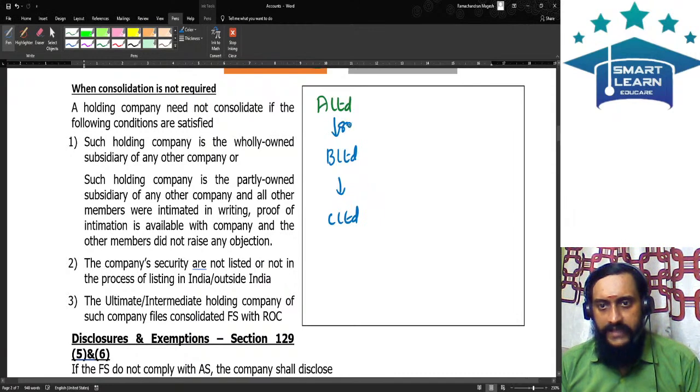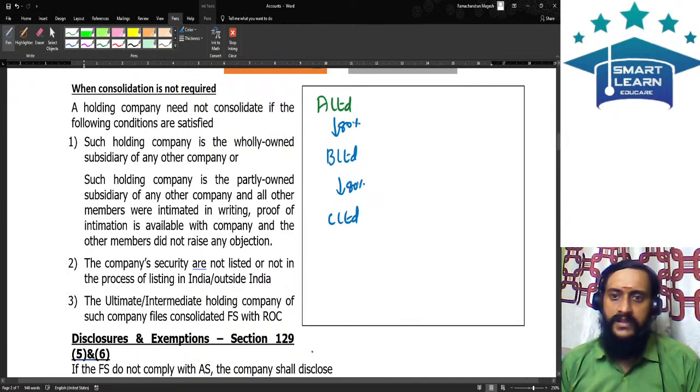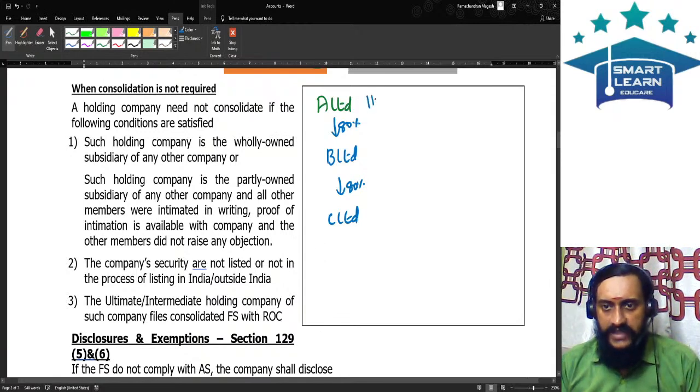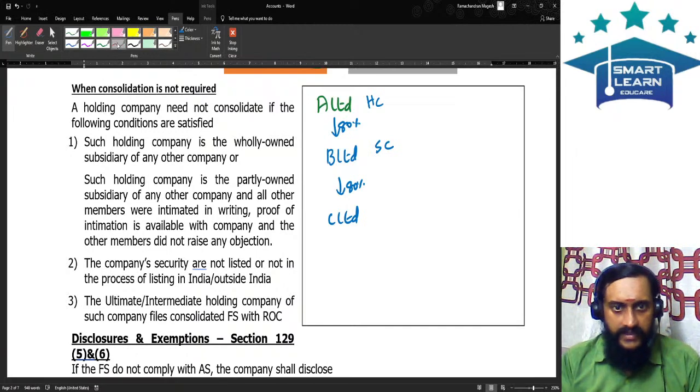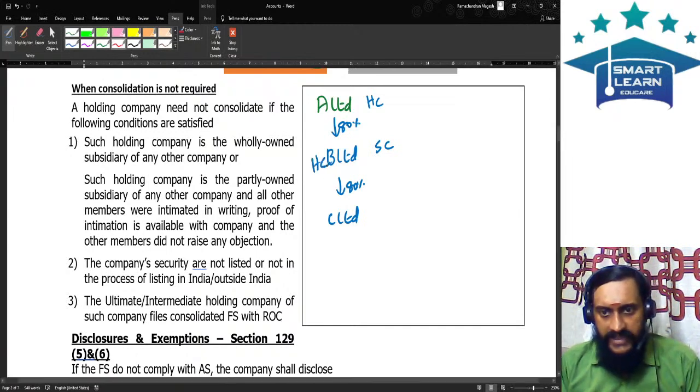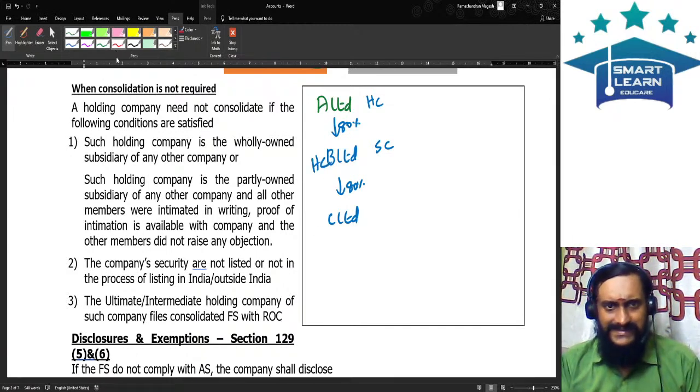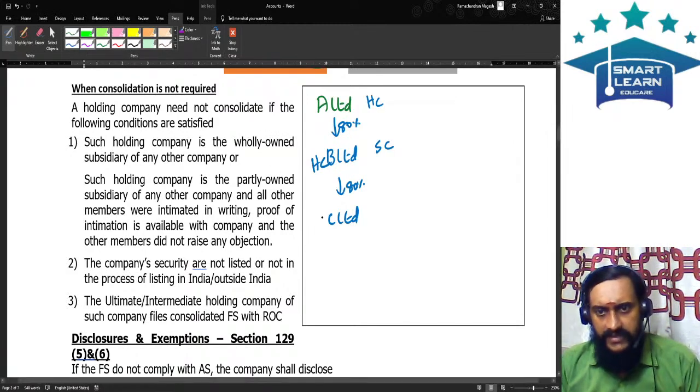A Limited holds 80% in B Limited. B Limited holds 80% in C Limited. Which means A Limited is a holding company and B Limited is a subsidiary company. Here, B Limited is a holding company and C Limited is a subsidiary company.